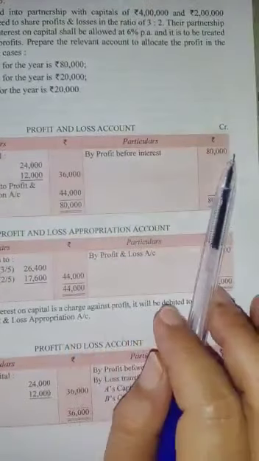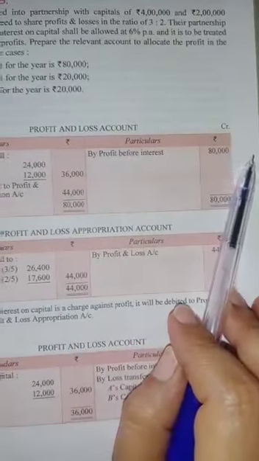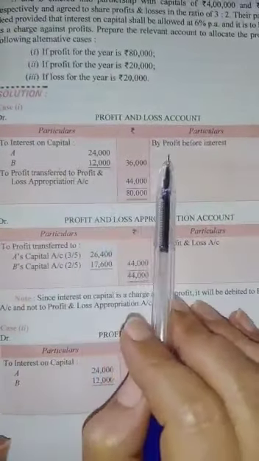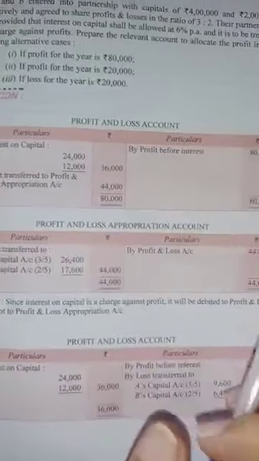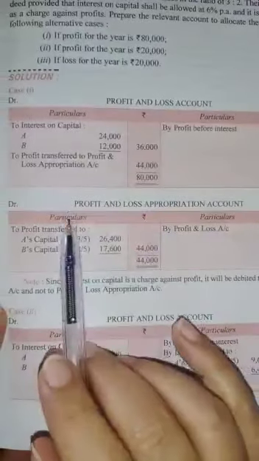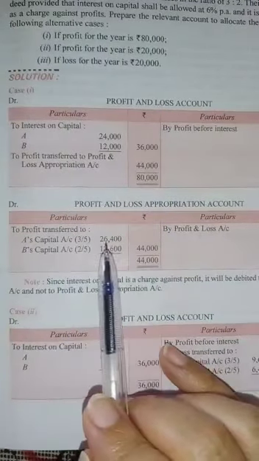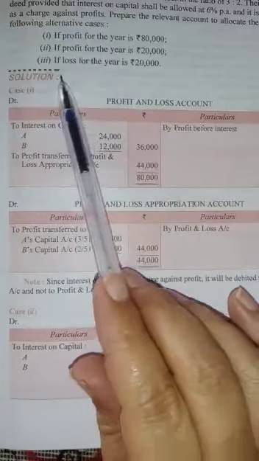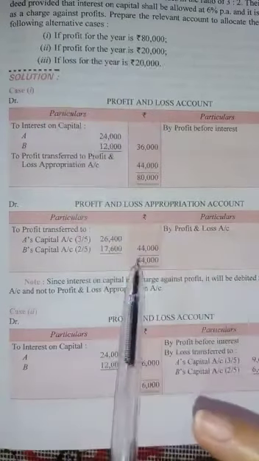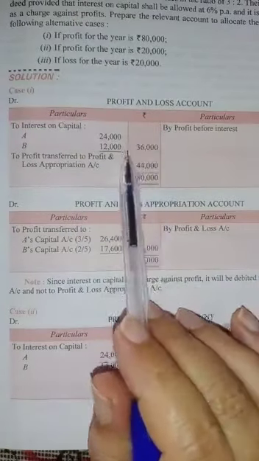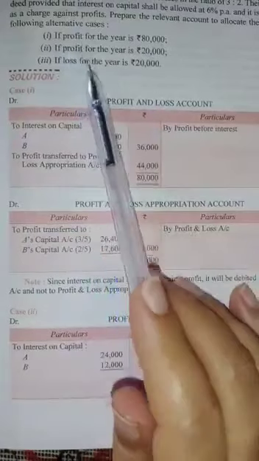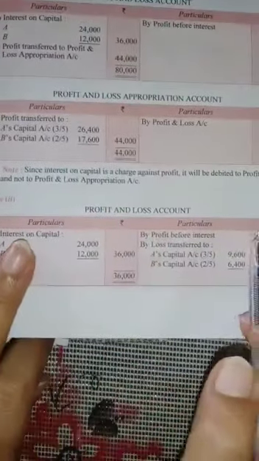In the first part, you were having 80,000 profit and you have to give 36,000. You have paid it and 44 was left. For 44 you have prepared the appropriation account and you have divided that in the ratio 3:2. Second part: if profit for the year is 20,000, means you have to pay 36. It is a charge, but the profit was only 20.